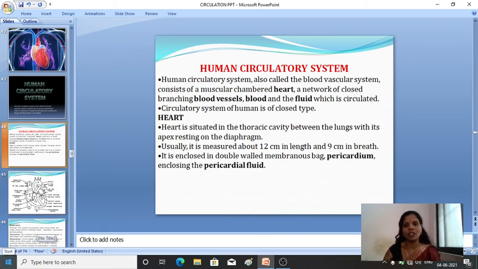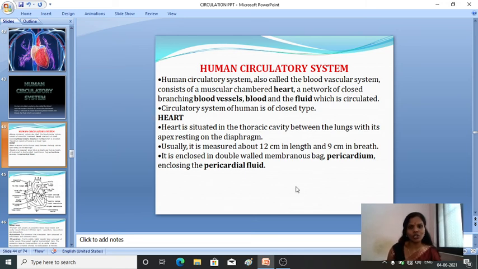Next, human circulatory system. It is also known as the blood vascular system, consisting of a muscular heart, a network of branching blood vessels, and blood, the fluid which is circulated. The circulatory system of human beings is of the closed type. This you have to keep in mind. Next comes the human heart.